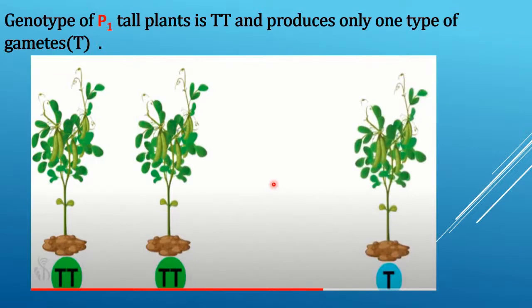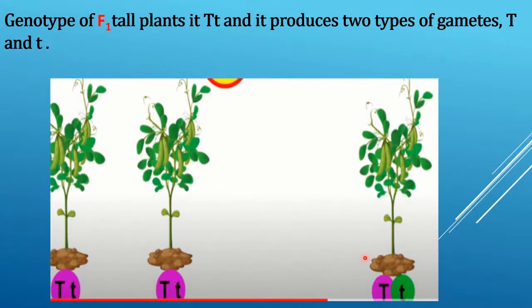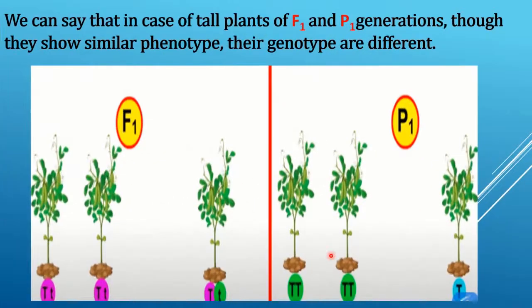Students, the genotype of P1 tall plants is capital TT, which produces only one type of gamete, that is T. The genotype of F1 tall plants is capital T small t, and it produces two types of gametes, capital T and small t. We can see that in case of tall plants of the F1 and P1 generations, though they show similar phenotype, their genotypes are different.